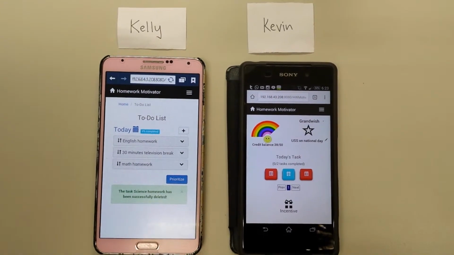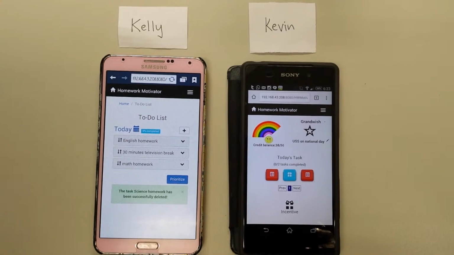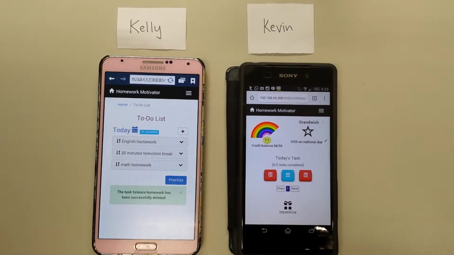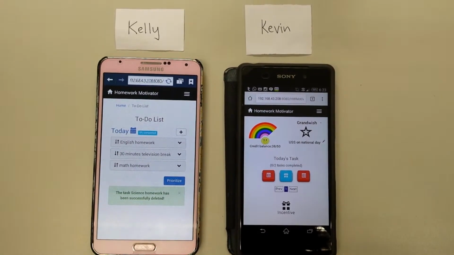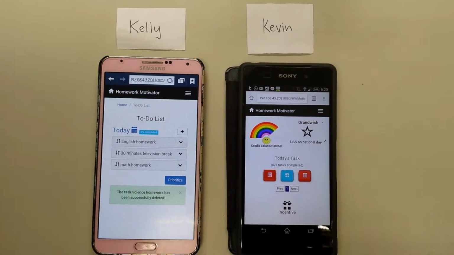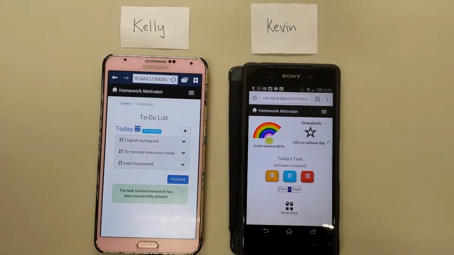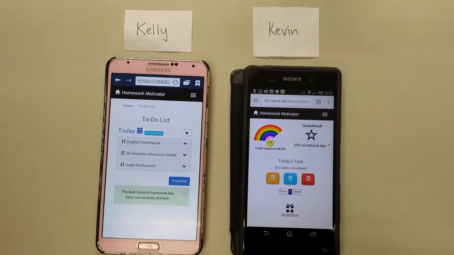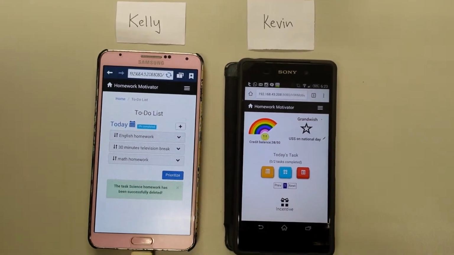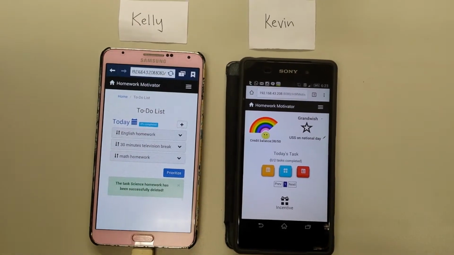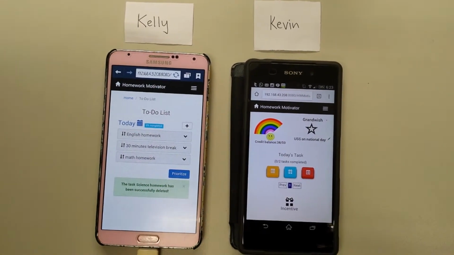Kelly then leaves for work and Kevin starts to do his homework. Kevin looks at his first task, views its detail, and starts the task in the application. He begins working on his first task. Some time passes and Kevin completes his first task. Kevin then marks the task as completed.